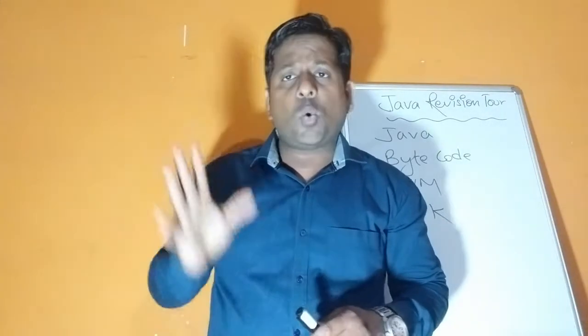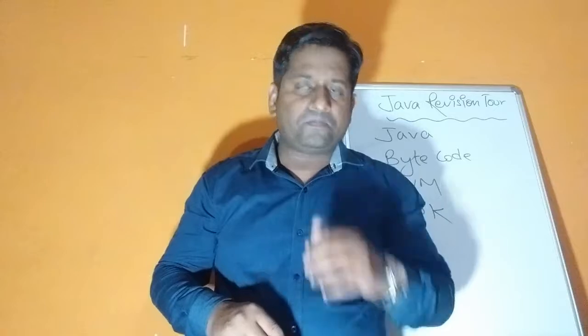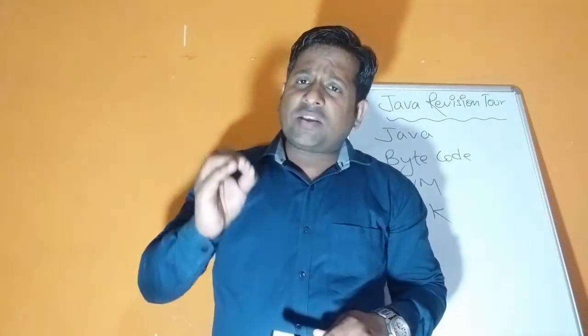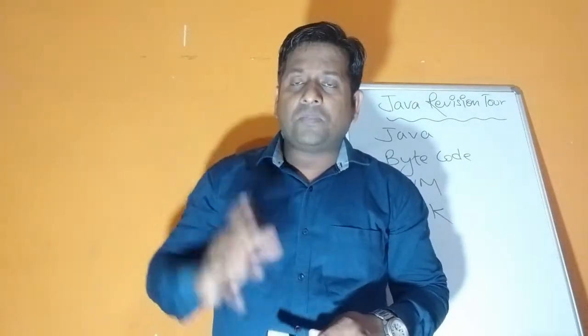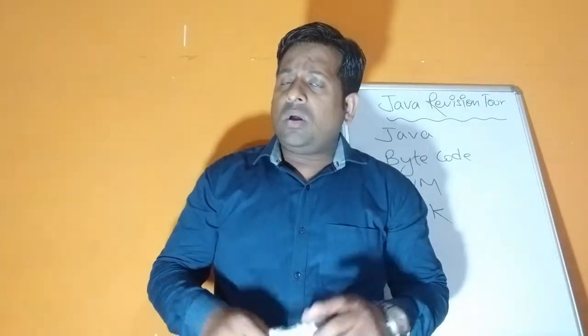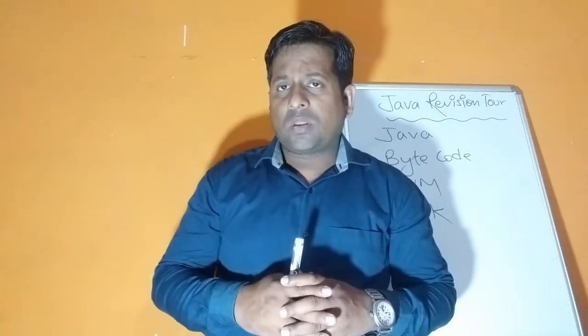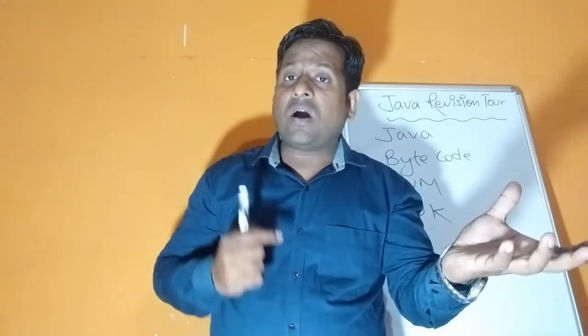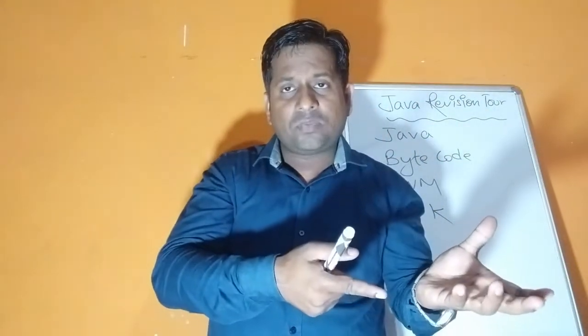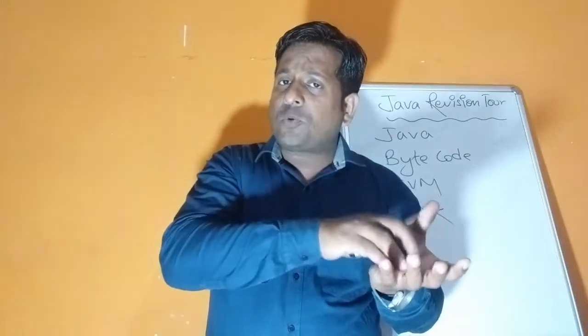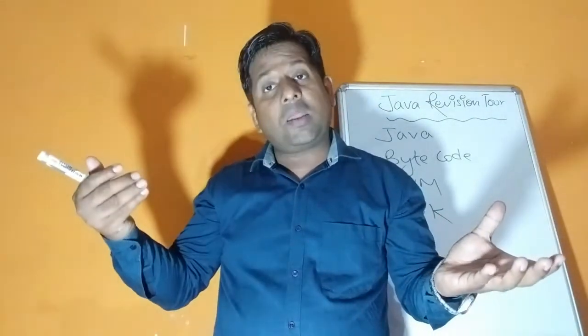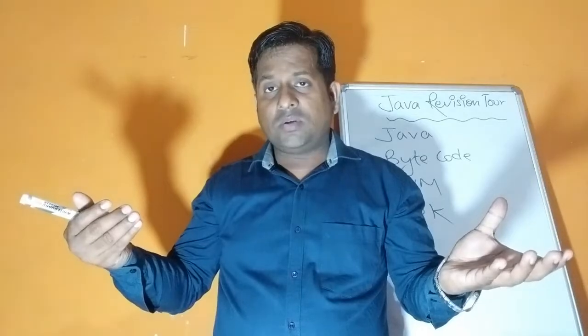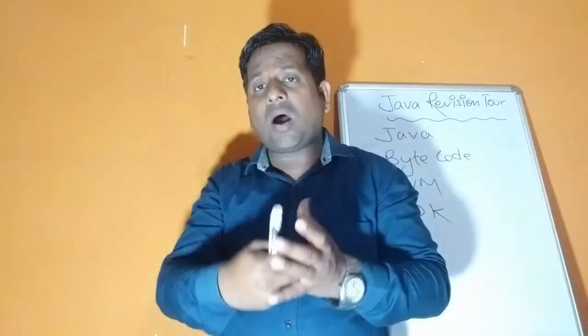Initial name of Java was Oak, OAK. And the compiler of Java is JAVAC. So children, this was about Java. Now, when we write the Java programs, we need to compile first because high level language should be understood by machine only after the compilations. And after the machine process, it displays the information again back to high level language. That means there is a coordination between high level language and low level language.